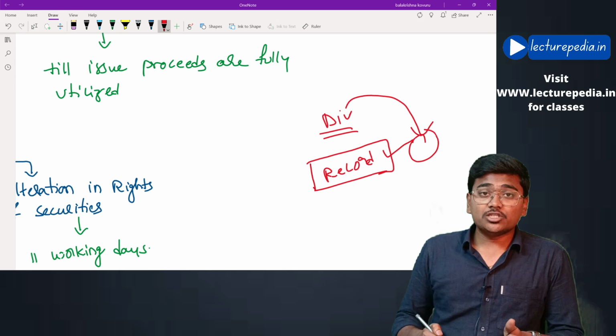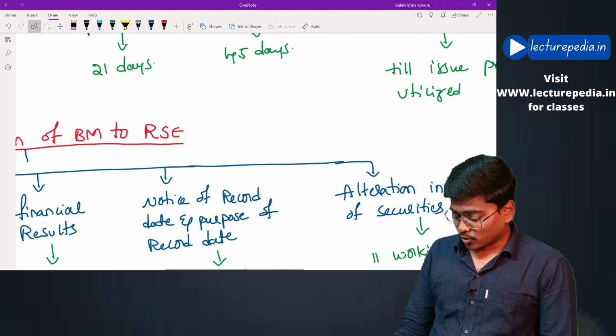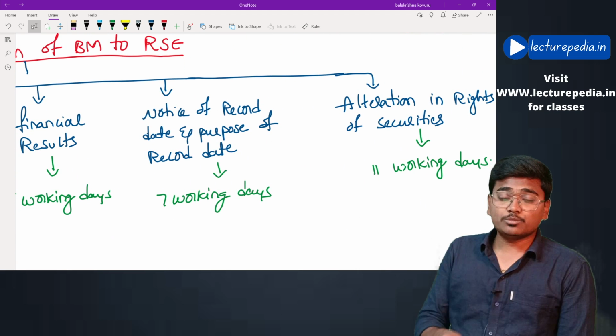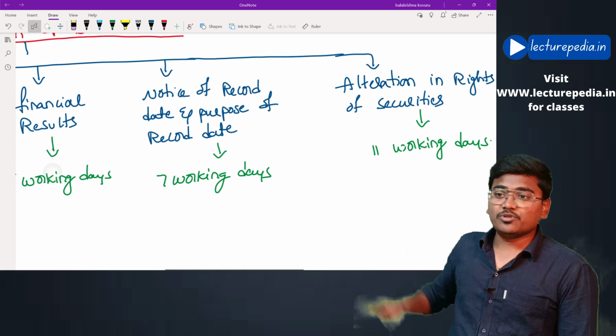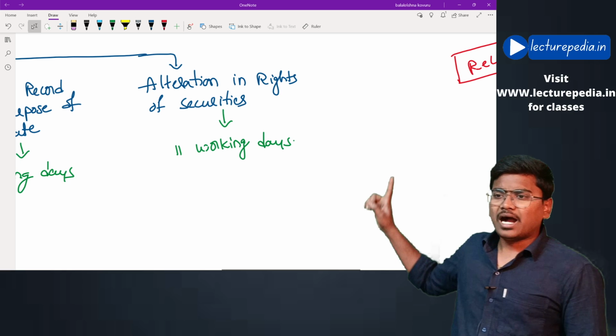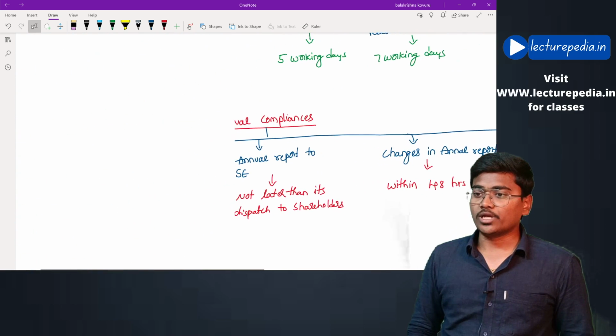If the company is going to decide this record date in the board meeting, then the intimation of such board meeting must be given to the recognized stock exchange at least 7 working days before the board meeting. Next, alteration in rights of securities, 11 working days notice has to be given.